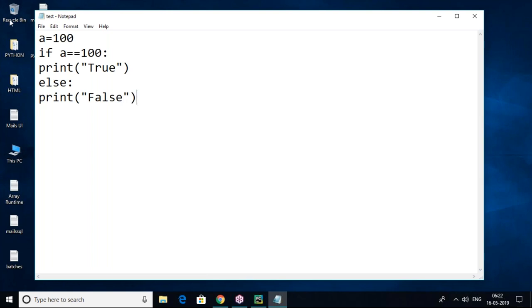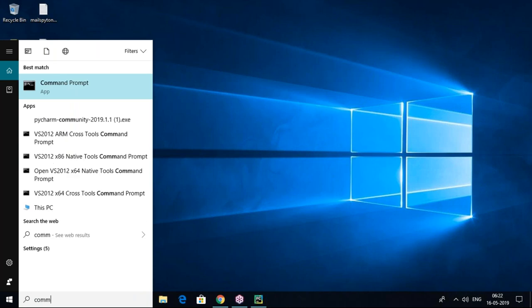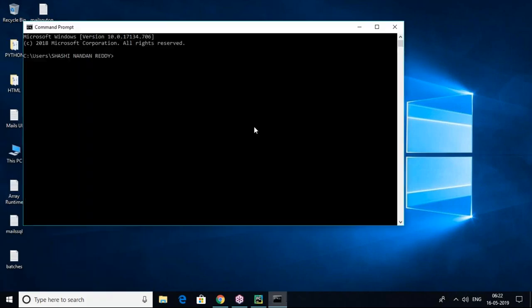The value of A is initialized, and 100 is assigned to A. If A equals 100 and it is true, then the print statement will print true; otherwise, in the else part, it prints false. Let's click Save. Once I click save, I want to run this test.py in the command prompt. You will get an error. What error? Indentation error. Let's move to the first location, then py space test.py.